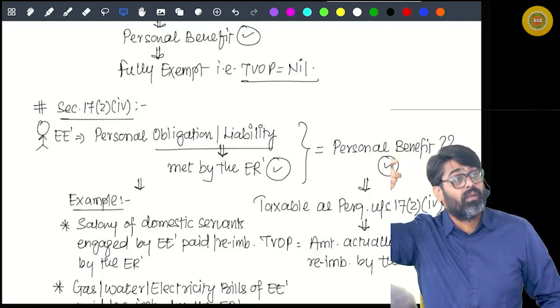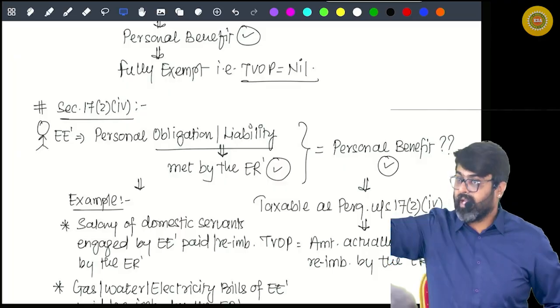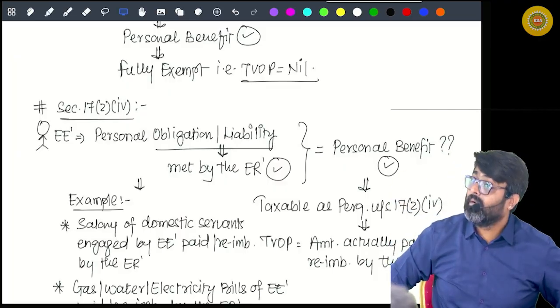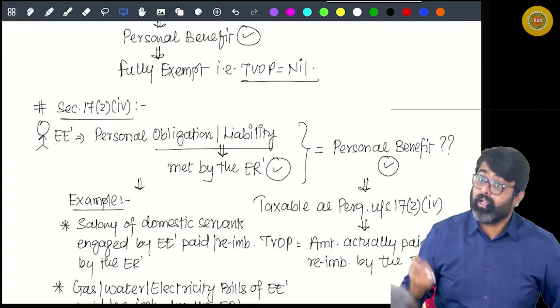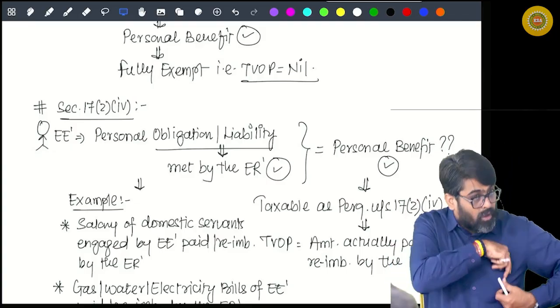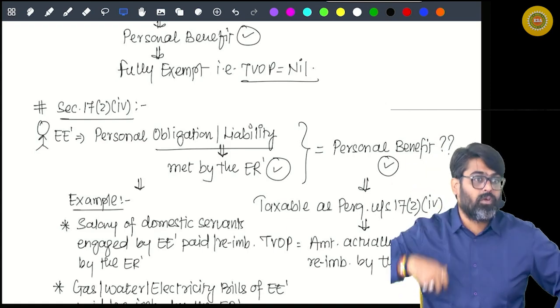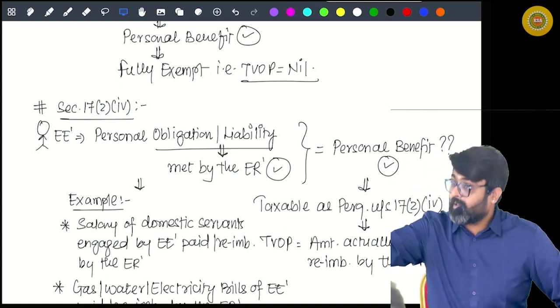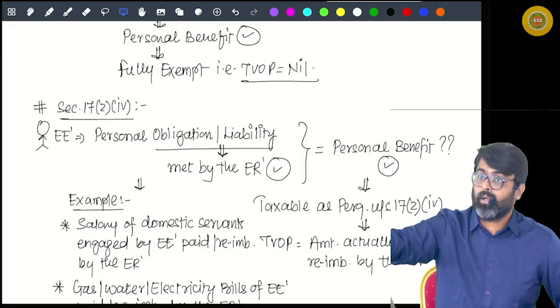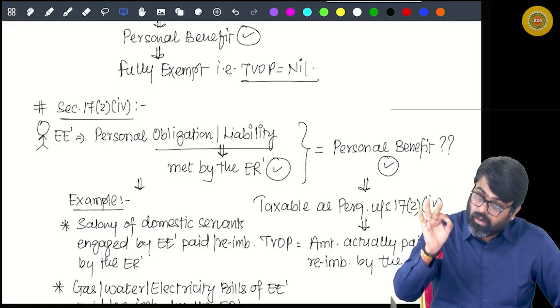You are supposed to pay your professional tax to the state government. It is your liability. Are you paying? No. Your employer is paying out of his own pocket. So your personal obligation met by the employer will also be treated as your perquisite.